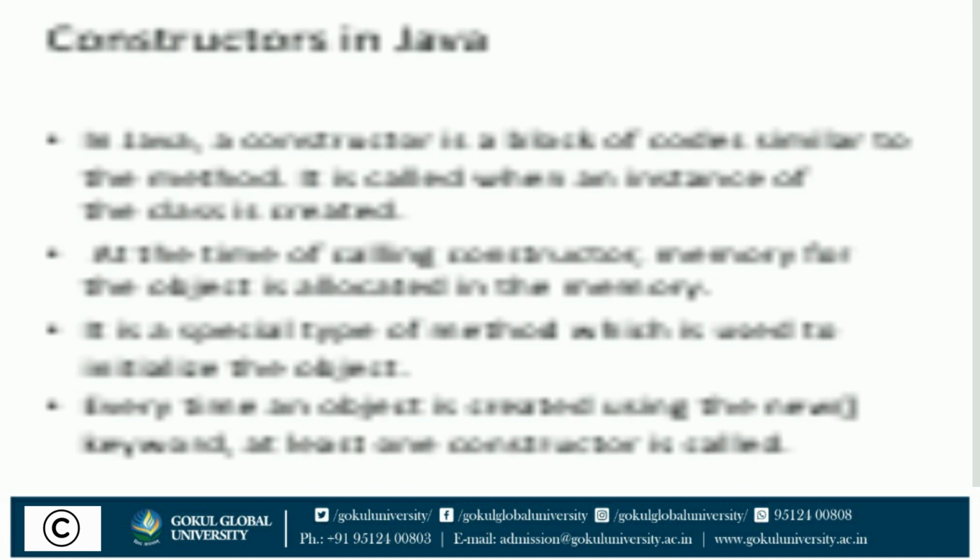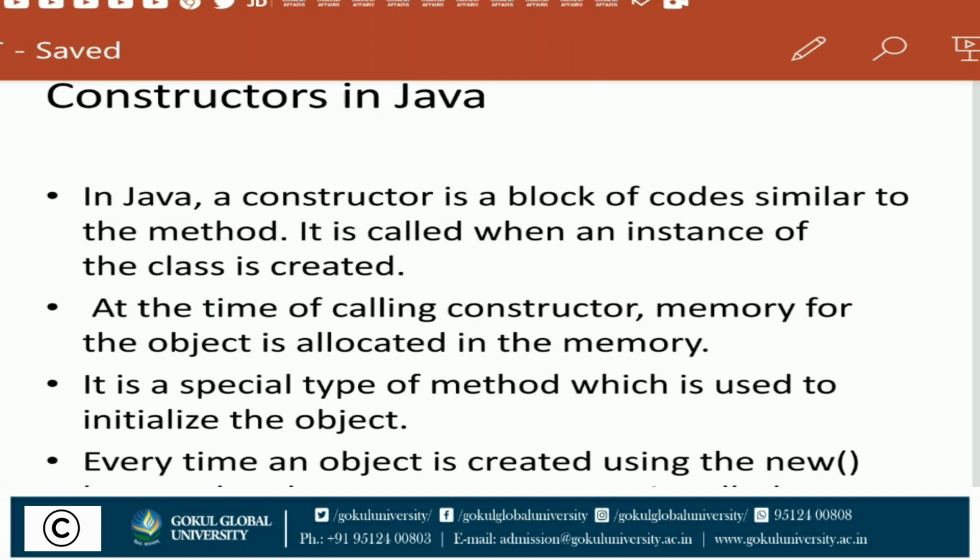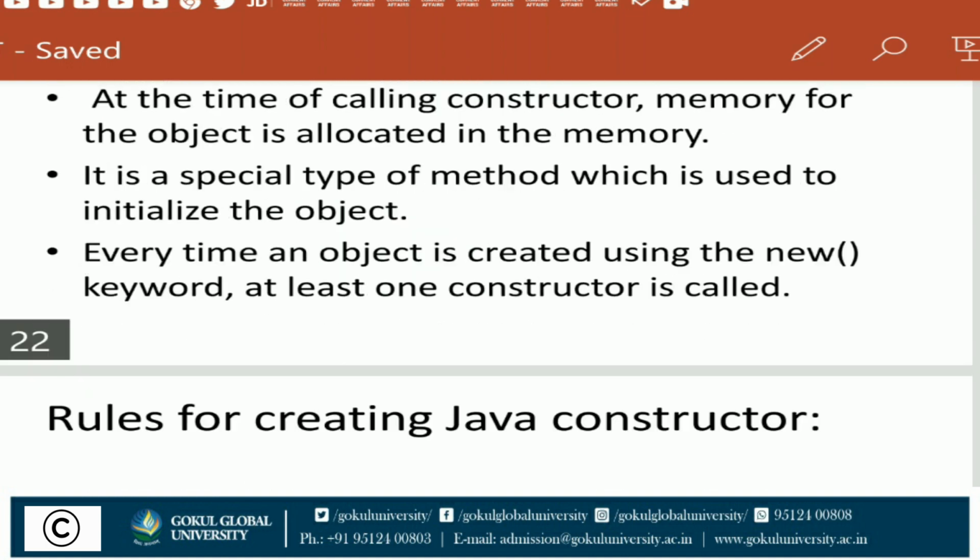Constructors in Java. In Java, a constructor is a block of code similar to the method. It is called when an instance of the class is created. At the time of calling the constructor, memory for the object is allocated. It is a special type of method which is used to initialize the object. Every time an object is created using the new keyword, at least one constructor is called.